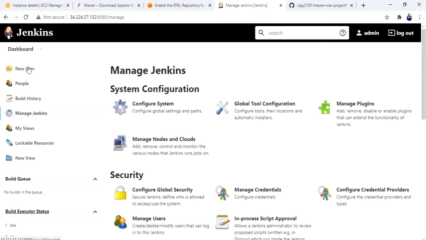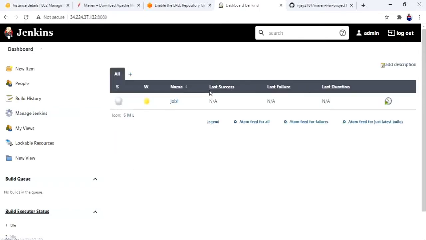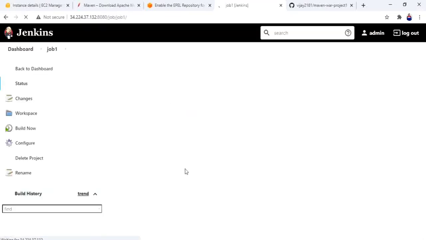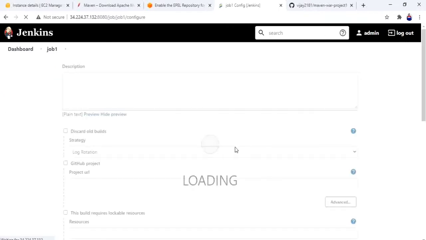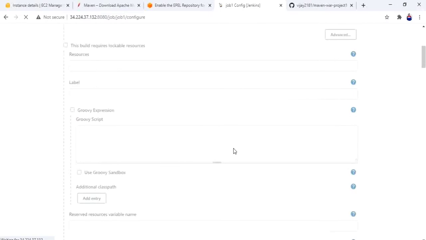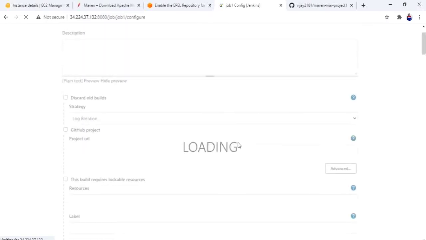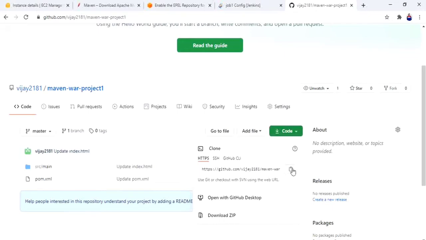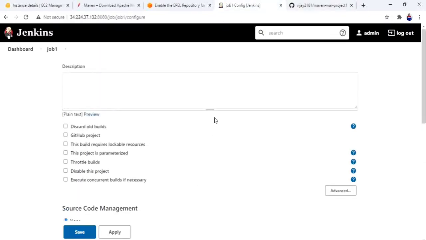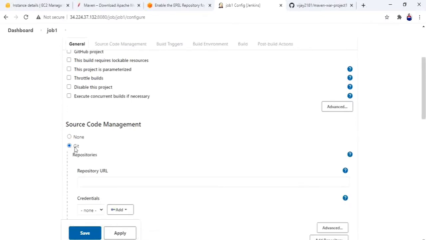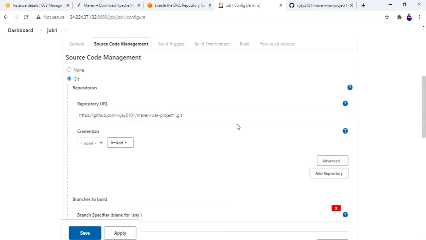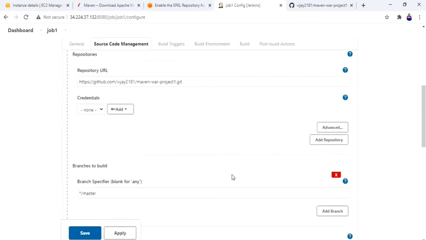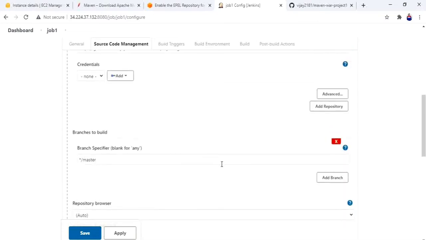Now let me go to the dashboard, go to this job, configure. Go to GitHub, copy the repo. Okay, git. Yeah, now it's not showing an error because the tool has been configured. I will not give any credentials. Okay, it's a public repo.